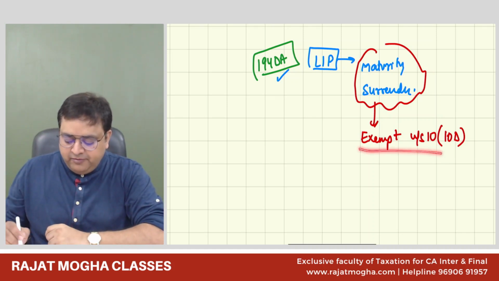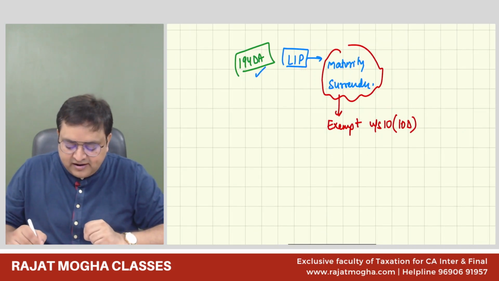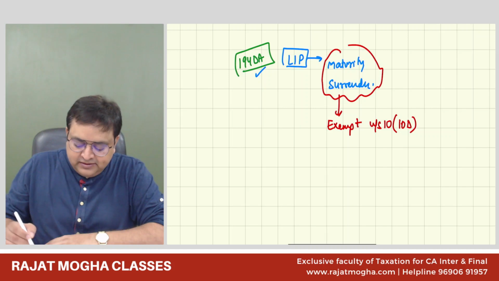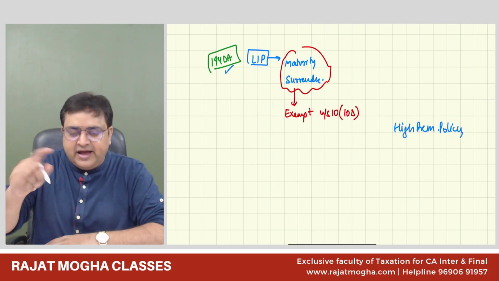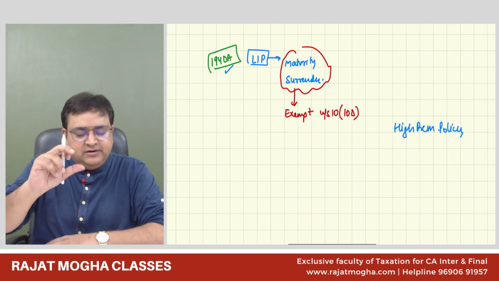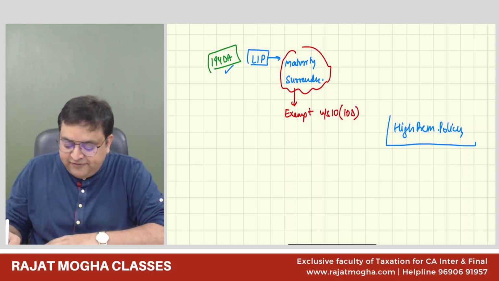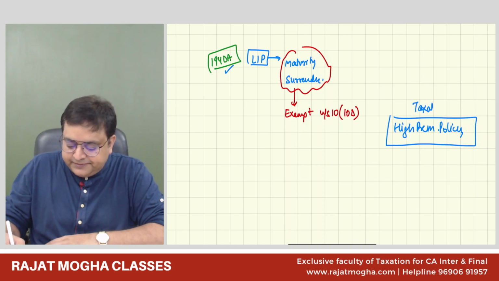when this amount would be exempt, now we have to identify whether these policies are exempt or not. If you remember, I have told you that if it is a high premium policy, don't use the word high premium, you have to use the word 10%, 20%, etc. But just to make you understand, if it is a high premium policy, then it is a taxable policy.